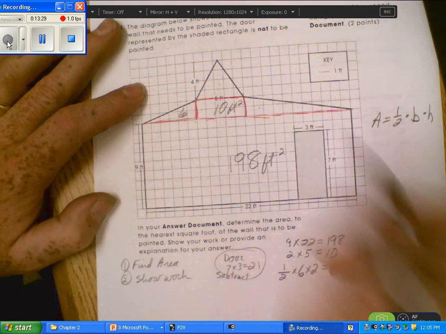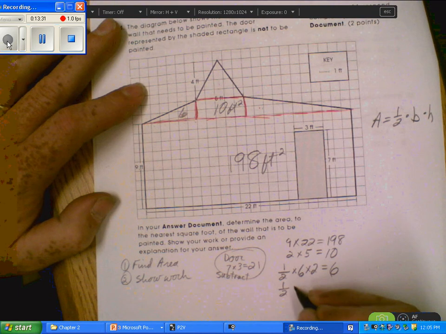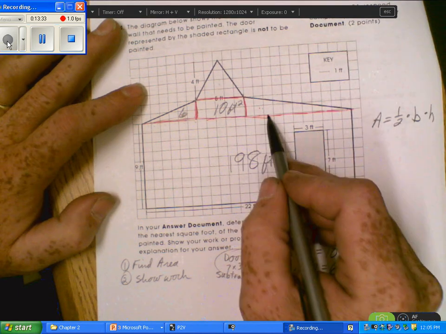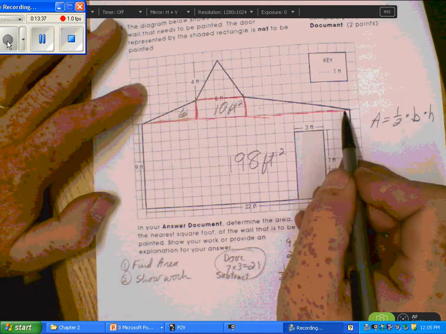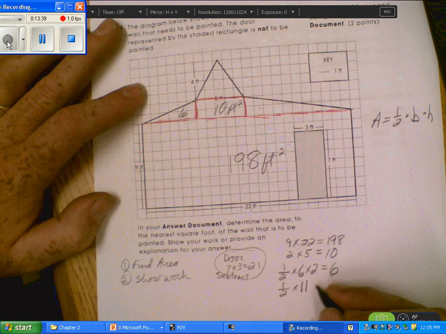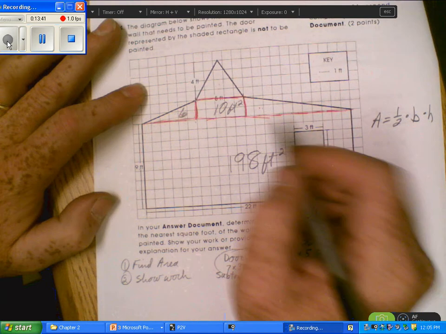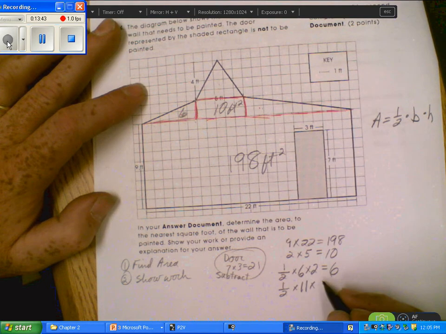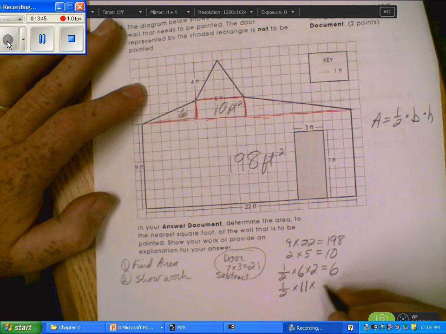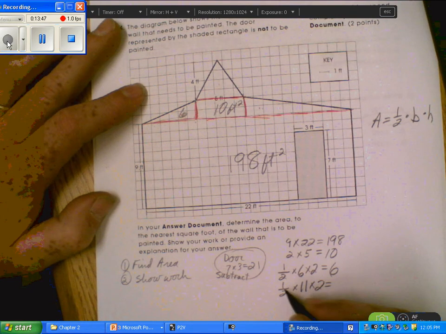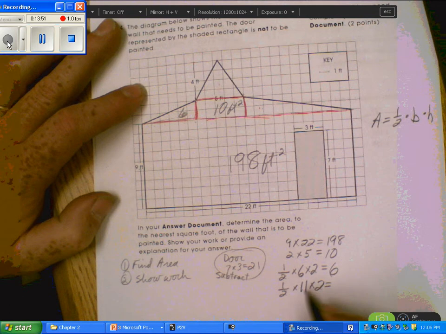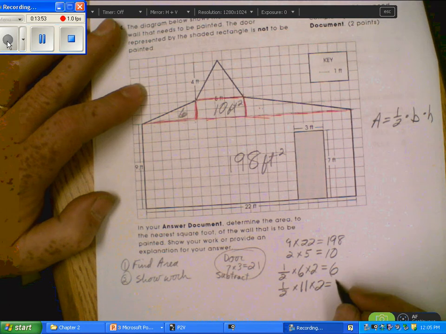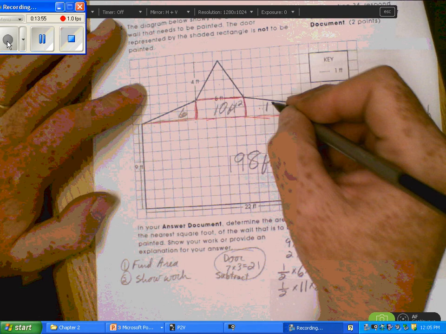This one over here, 1/2 times the base would be 1, 2, 3, 4, 5, 6, 7, 8, 9, 10, 11. Count the spaces, don't count the lines, count the spaces. And the height is 2. I'm going to do 1/2 times 2 because half of 2 is 1. Then times 11 is 11. So this one has an area of 11.